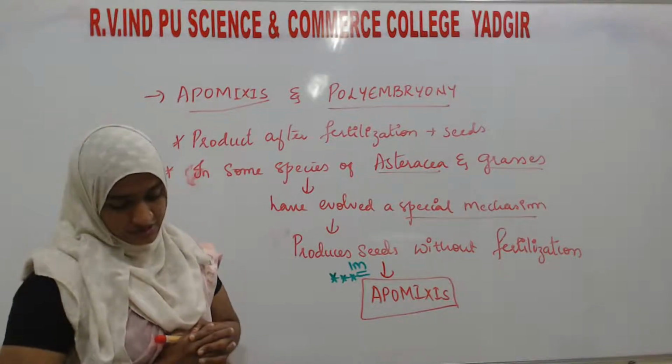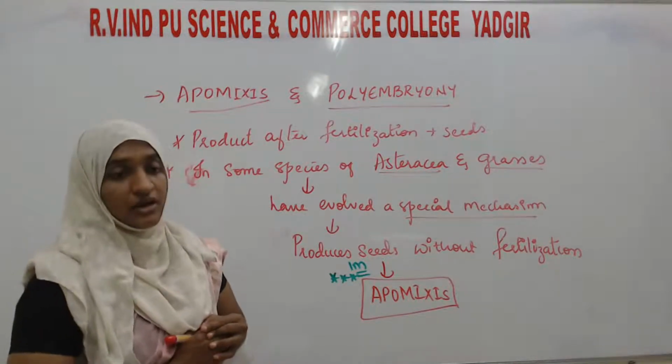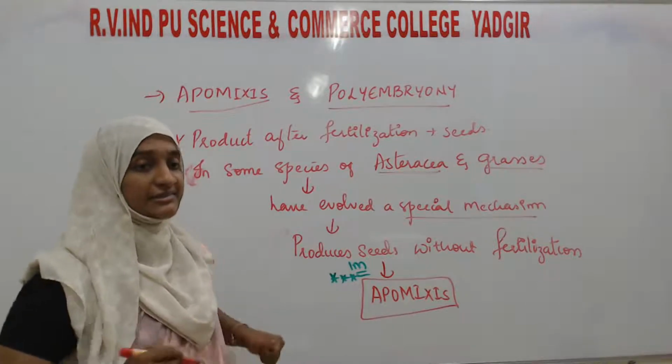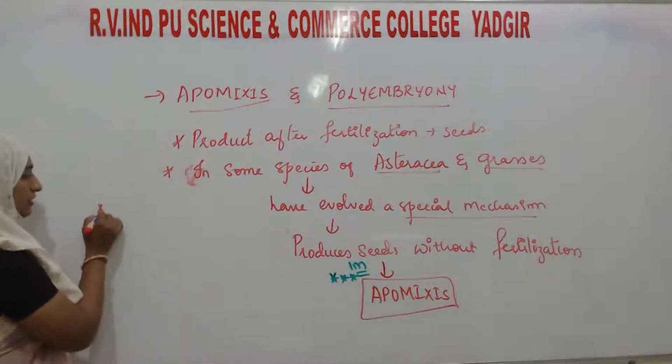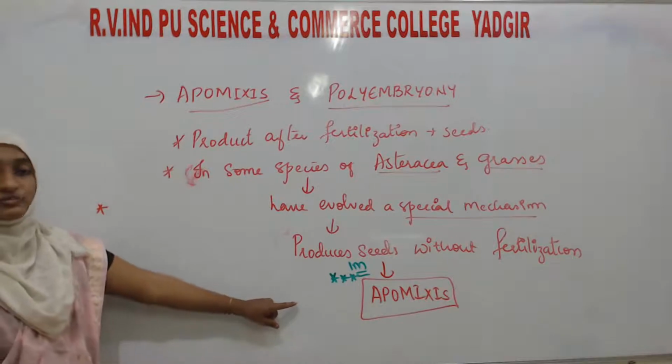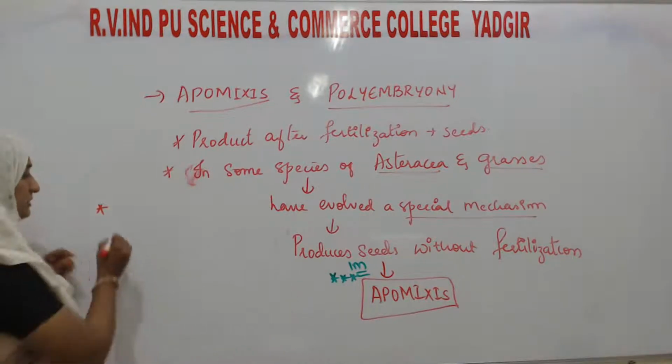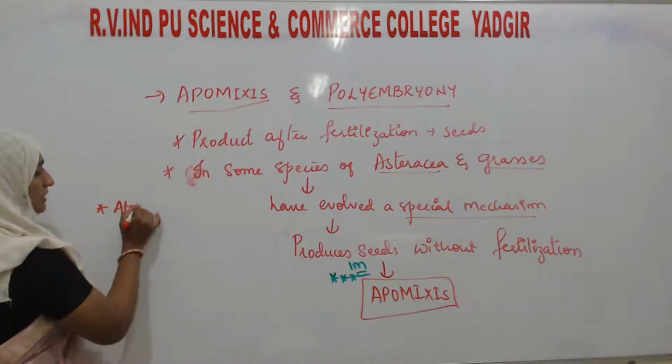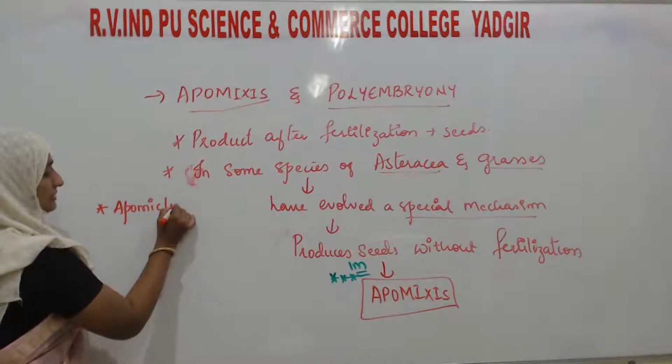There are several ways of development of apomictic seeds, and the seeds which develop through this apomixis process are known as apomictic seeds.